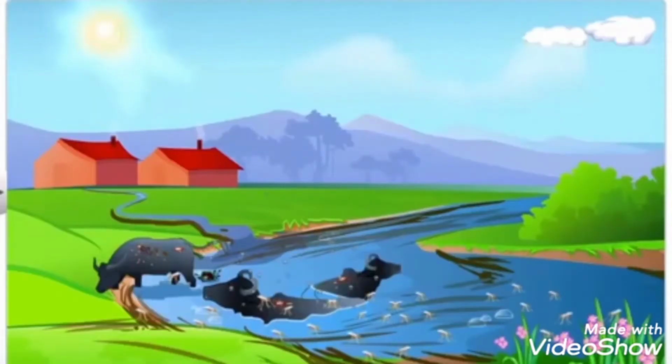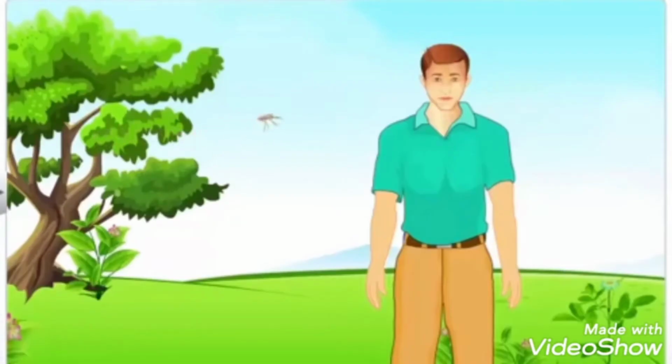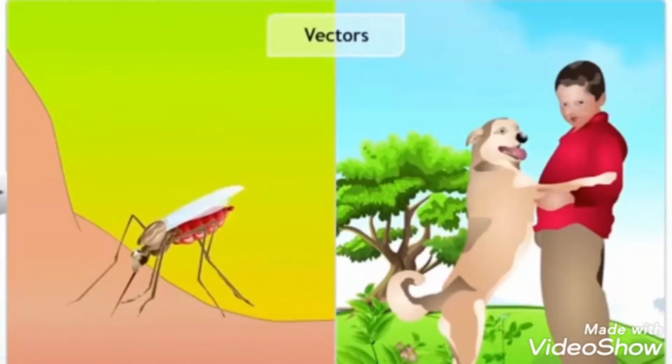Diseases also spread through animals. Some animals carry infecting agents from a sick person to a healthy person. These animals are called vectors. The most common vectors are mosquitoes and dogs, etc.